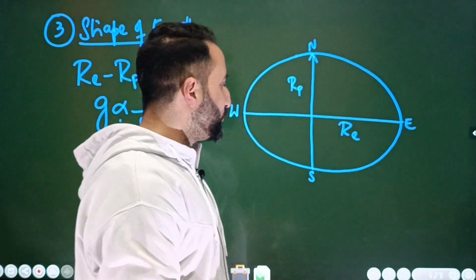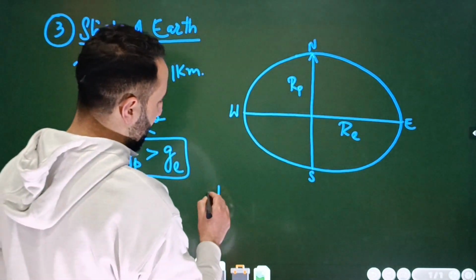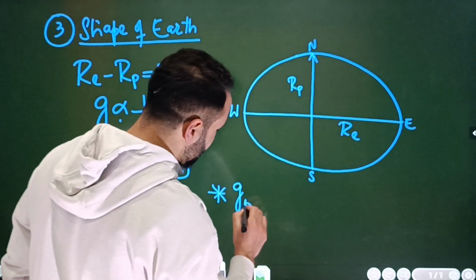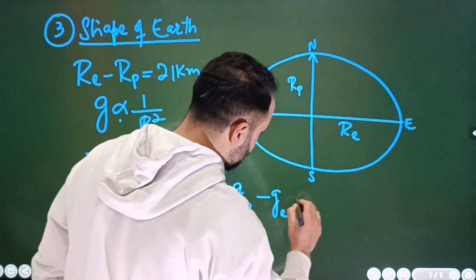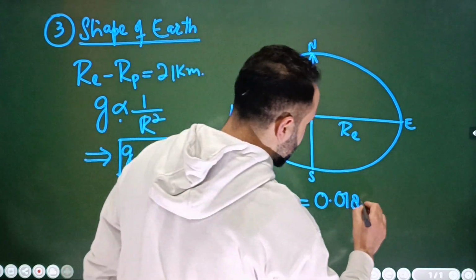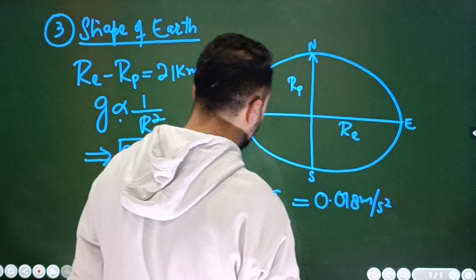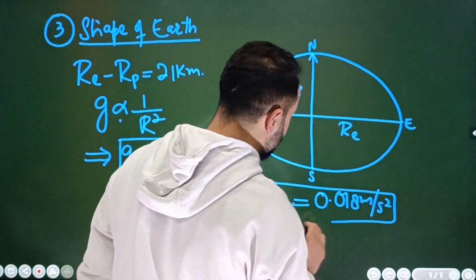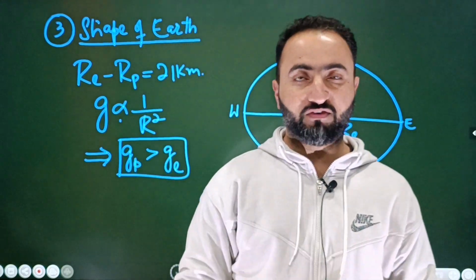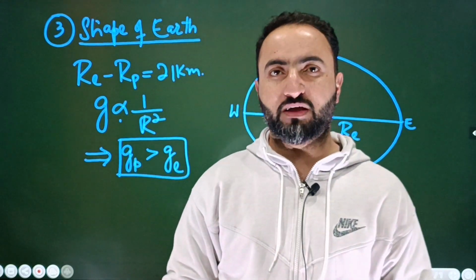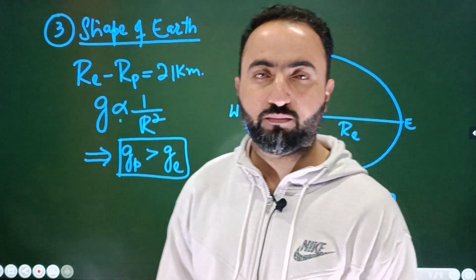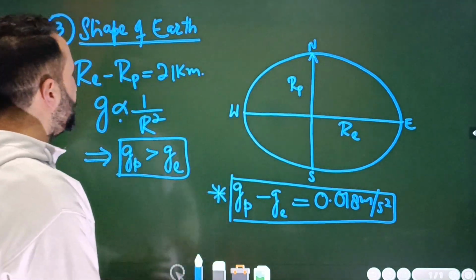Okay. Next point you have to memorize, beta, for the competitive exams, is this. What is this difference? This g_p minus g_e. What is this difference? You should remember this, beta. It is 0.018 meter per second square. This is the difference of the acceleration due to gravity, but this difference arises because of the non-sphericity of the earth. Right, beta? Since the earth is not a perfect sphere, because of that there's a difference of acceleration due to gravity at the poles and at the equator, and the difference is 0.018 meter per second square. Okay, so we are done with the shape of earth.